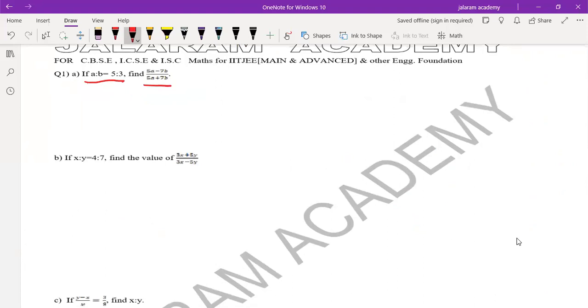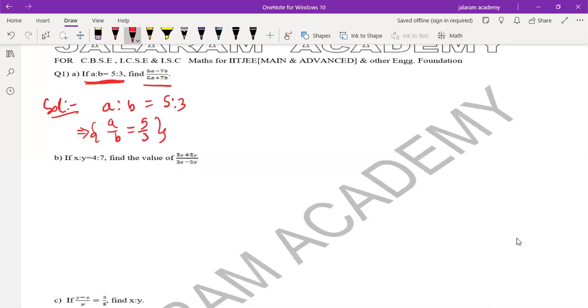If you learn how to calculate 5A minus 7B over 5A plus 7B using this A is to B equals 5 is to 3, you can solve many questions related to ratio. So how to solve it? As I have told you, the meaning of A is to B equals 5 is to 3 is that we can consider it to be A by B equals 5 by 3. So how to use it?